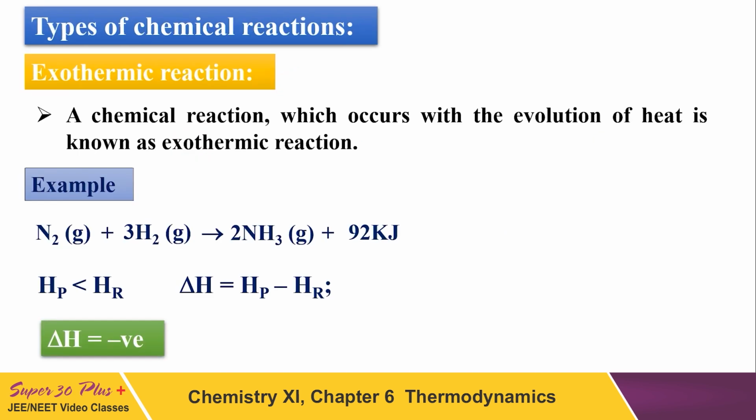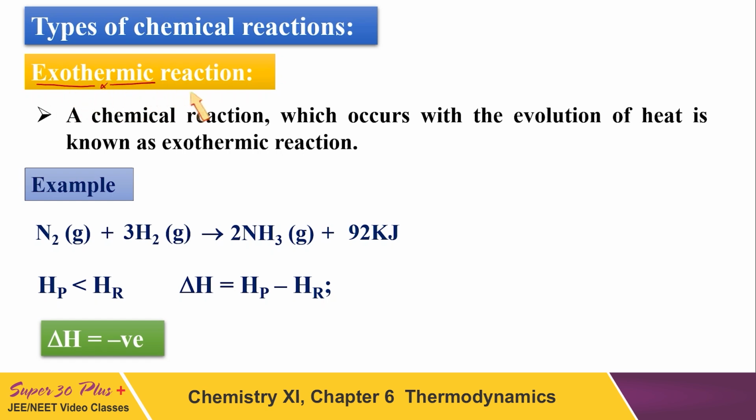Now we will discuss some types of chemical reactions. After studying the first law and the expression of the first law and how it looks for the various processes, we shall discuss the types of chemical reactions. See, my dear students, chemical reactions could be of two types on the basis of energy. As far as the energy is concerned, they are of two types.